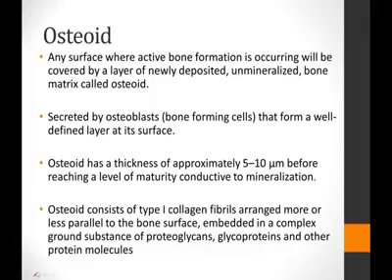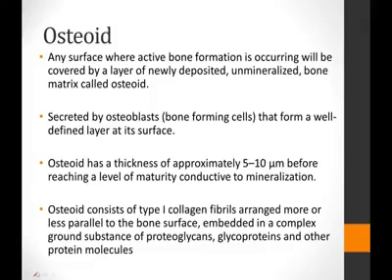So when the bone forming cells, that is the osteoblasts, start forming the bone, they secrete the bone in the form of an unmineralized matrix, and that matrix basically consists of type 1 collagen fibrils arranged more or less parallel to the bone surface, embedded in a complex ground substance of proteoglycans, glycoproteins, and other protein molecules, and this layer is called the osteoid as long as it is unmineralized.